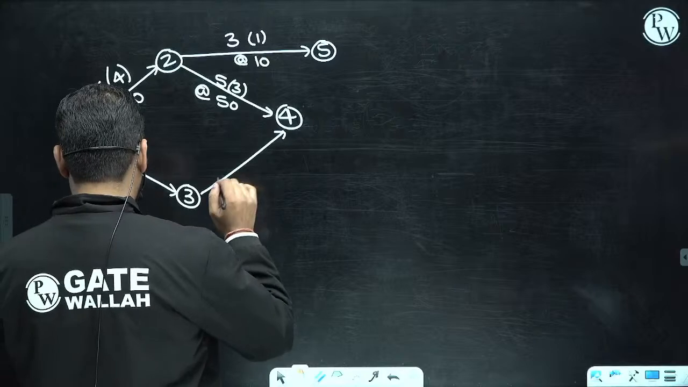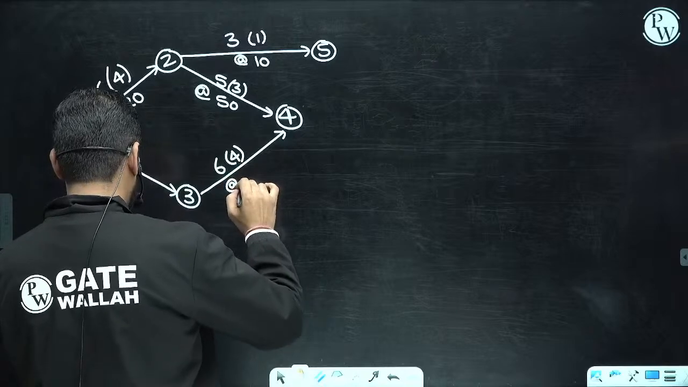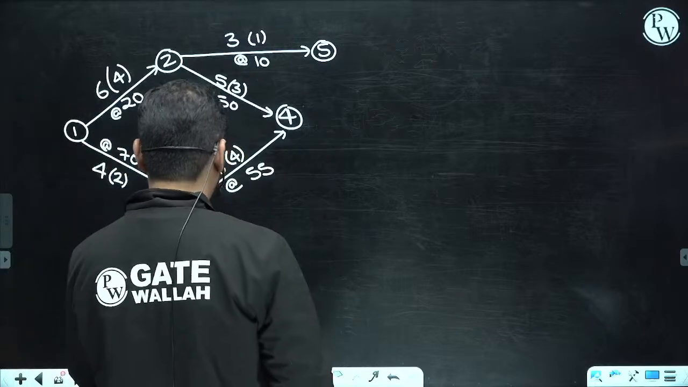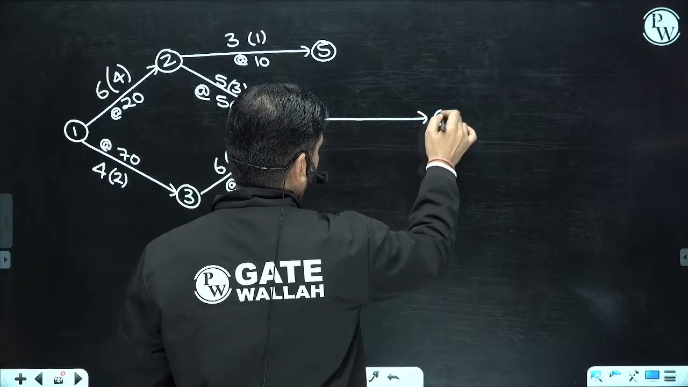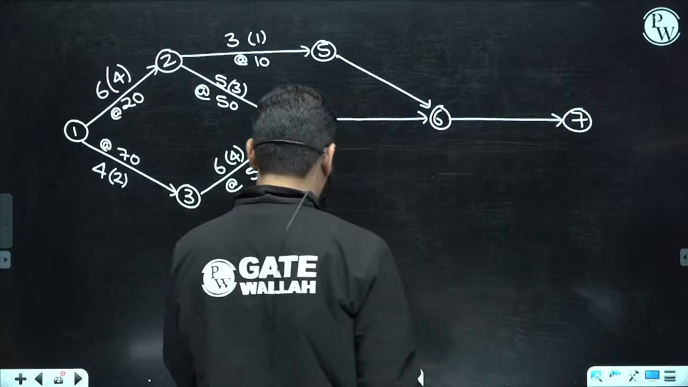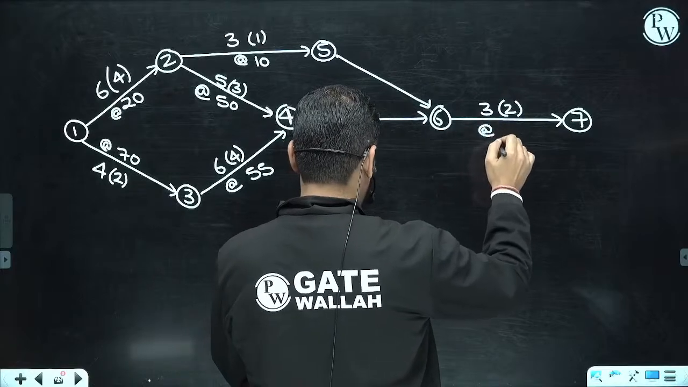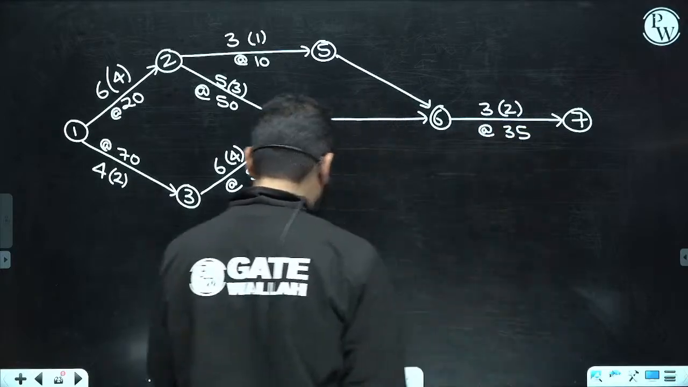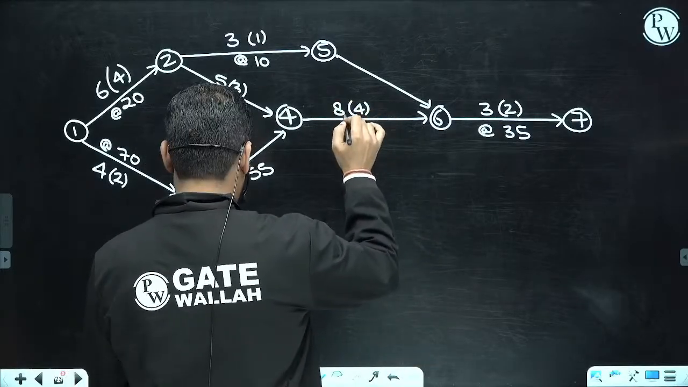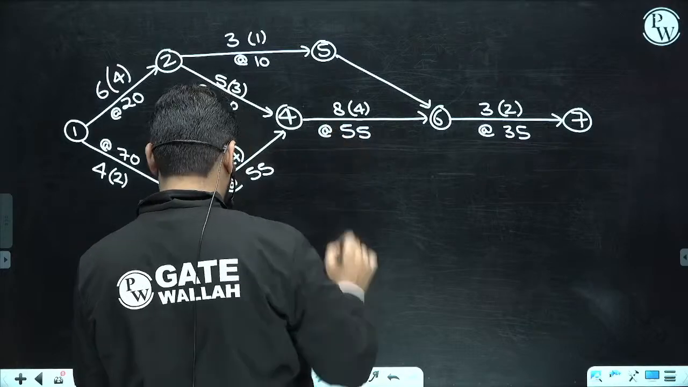Then 3 to 4, this is 6 and the minimum time is 4, and the cost slope is 55 rupees. Then 4 to 6, 5 to 6 and 6 to 7. 6 to 7 is 3, the minimum time is 2, and the cost slope is 35. 4 to 6 is 8, the minimum time is 4, and the cost slope is 55 rupees.